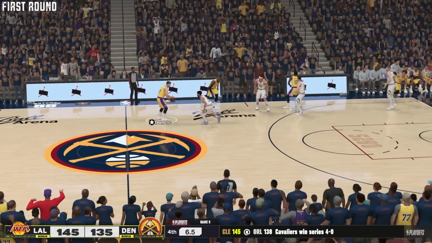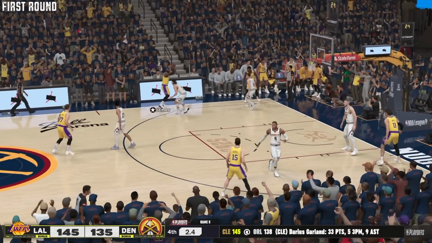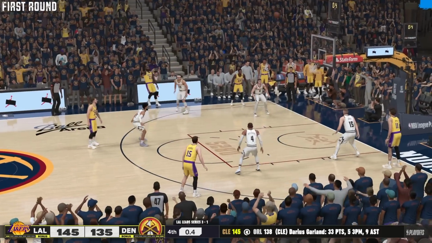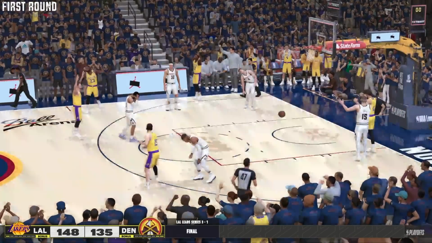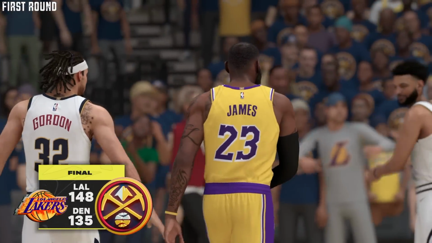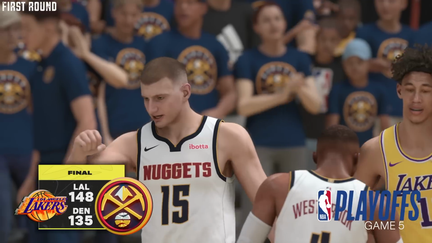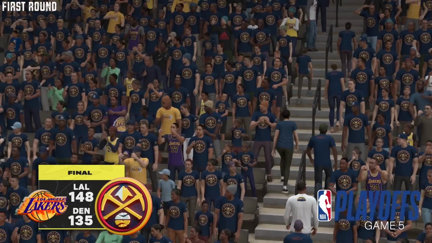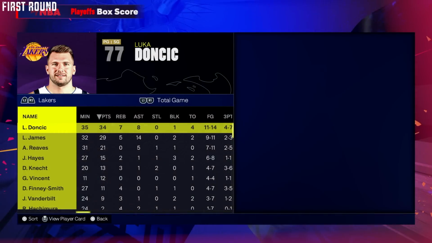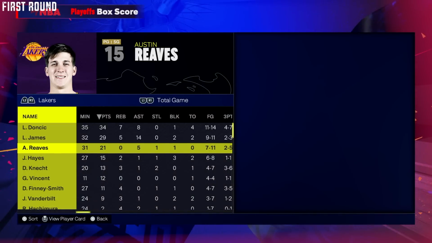And how about this? The Los Angeles Lakers, with Luka Doncic added to the team, will go on to beat the Denver Nuggets in 5 games. And LeBron James, an extra 3-pointer as they score 148. Did anybody see this coming? The Lakers have had trouble with Denver in real life in the past few years, but here in this simulation they get it done. As Luka Doncic 34 points, LeBron James 29. Austin Reaves had a good game, 21 points for him.